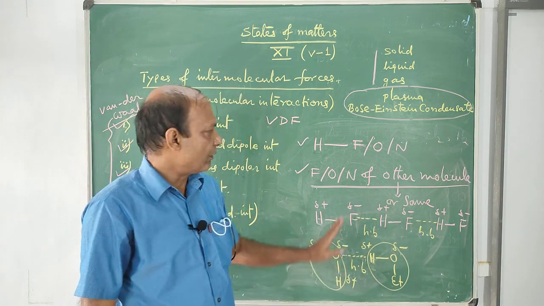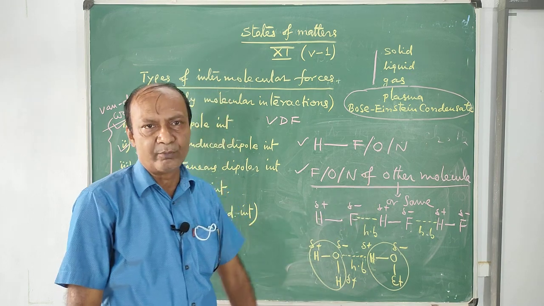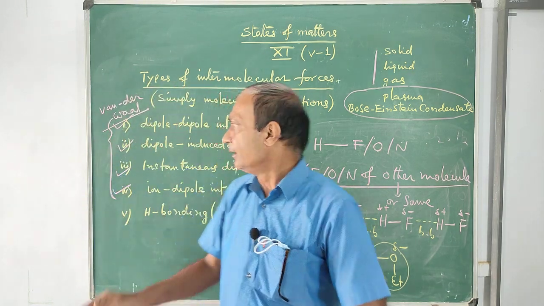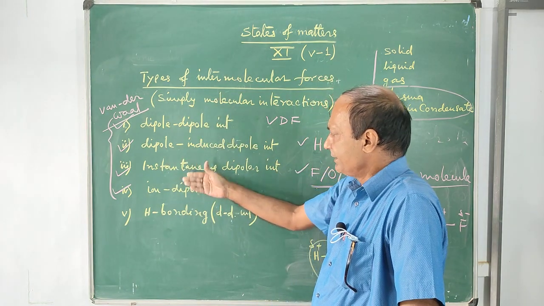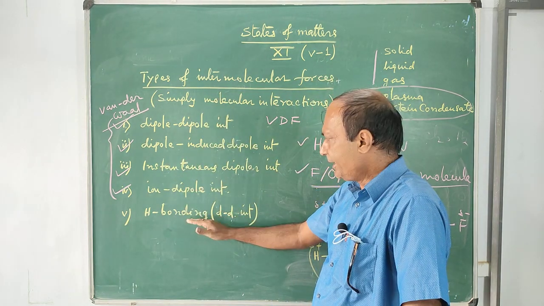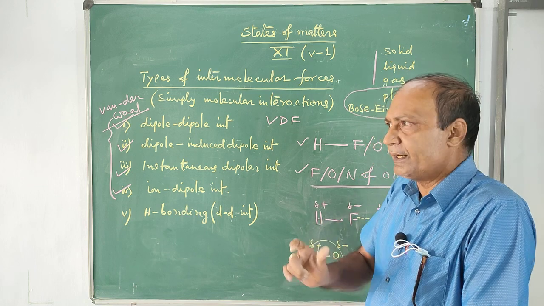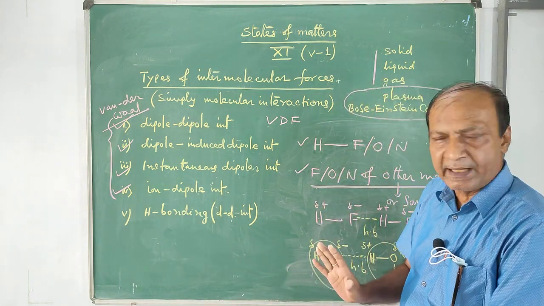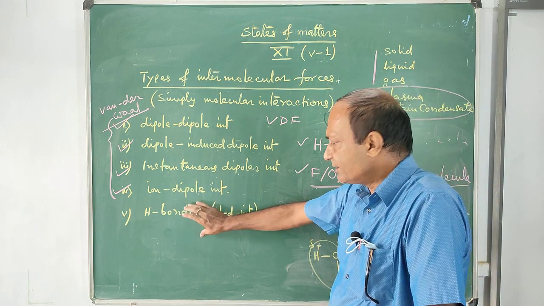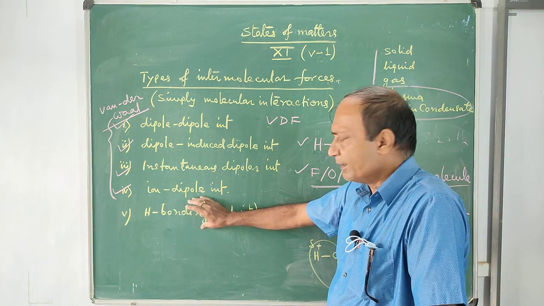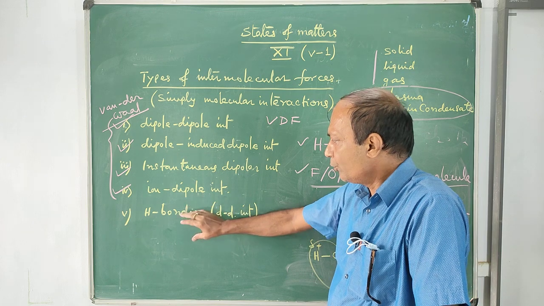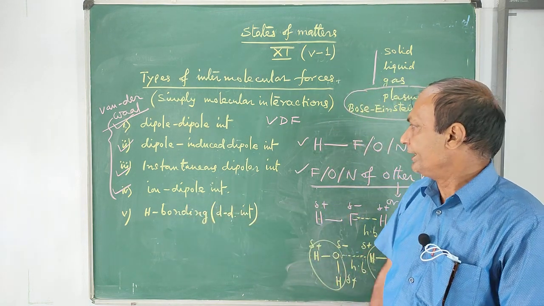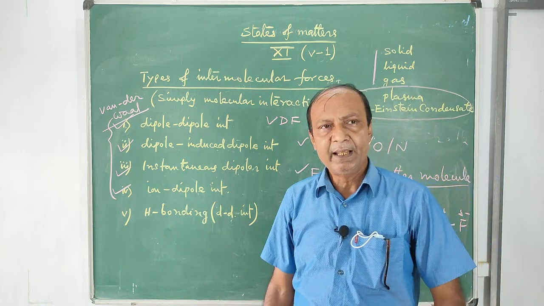Remember it. Why is it called bonding? It is called bonding because the strength is much higher than the other intermolecular forces. But in the true sense, it is not bonding like covalent bond, coordinate bond, ionic bond. This term is given because the force is much higher. In detail, there are two types of hydrogen bonding.